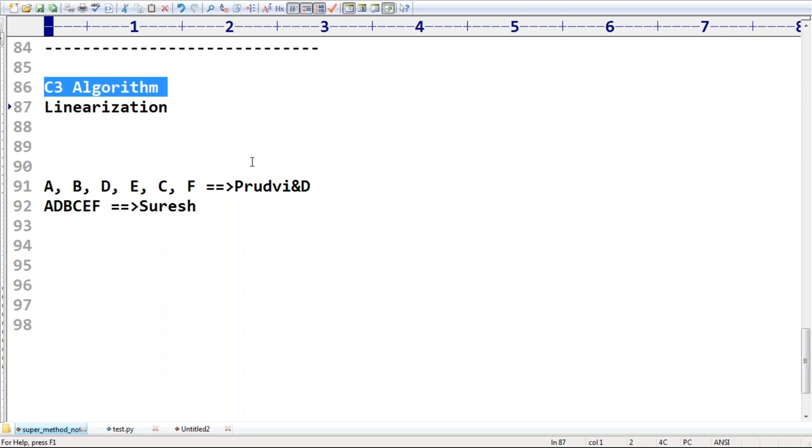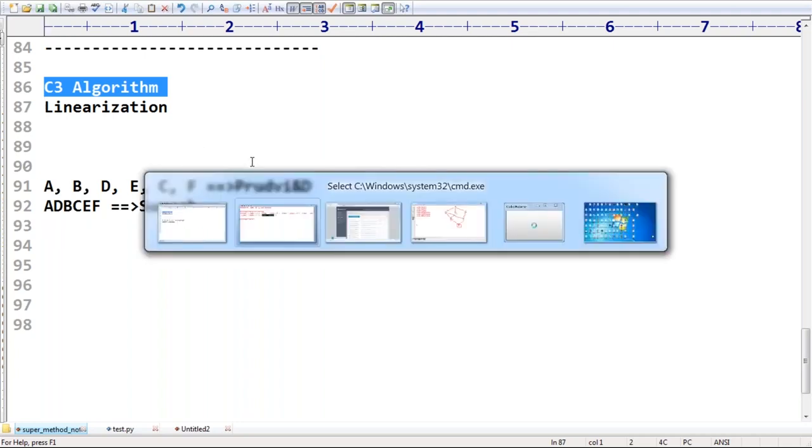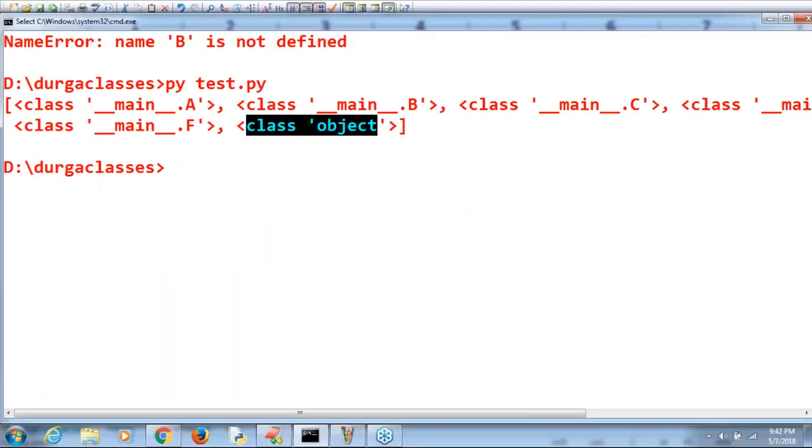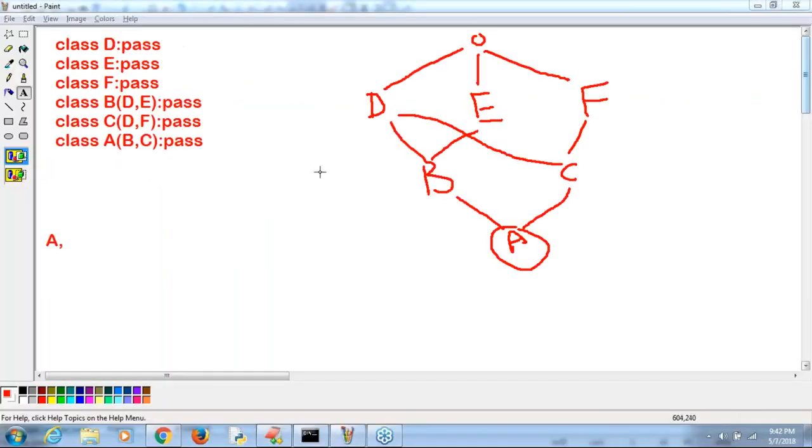Now for the same diagram, what is the resolution order of B, sir? B, D, E, O. Correct, right?